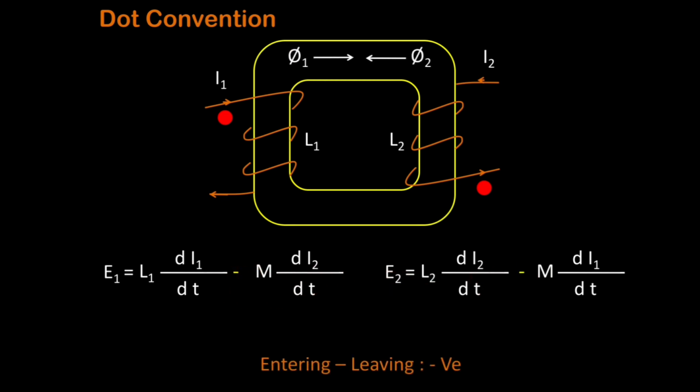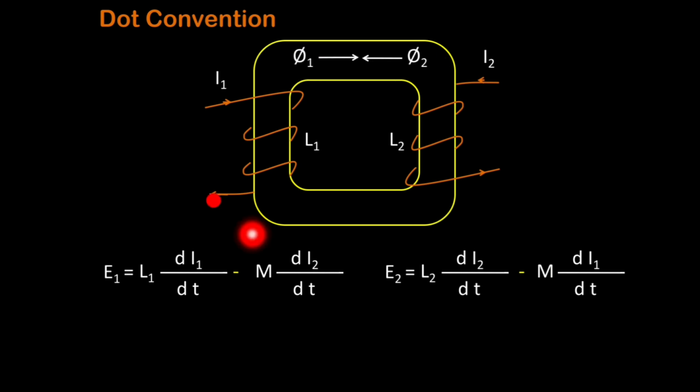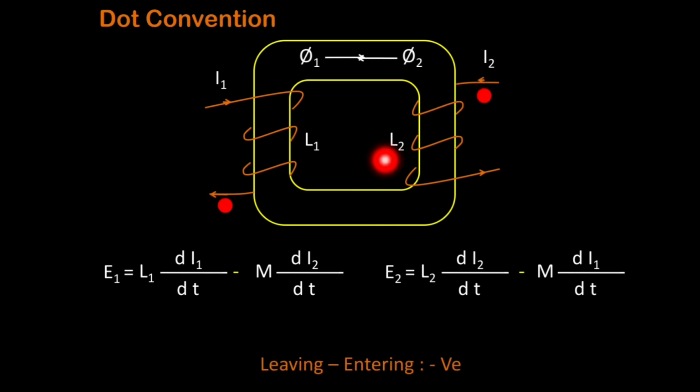So here what is the convention? Entering leaving is equal to negative. So entering leaving is negative. Similarly, if we are putting a dot in coil number 1 at the point of leaving the current, and in coil number 2 we are putting the dot at the point of entering current, so leaving entering also indicates that the two fluxes are in opposite direction. So we need to put here the negative sign. So leaving entering is also negative.